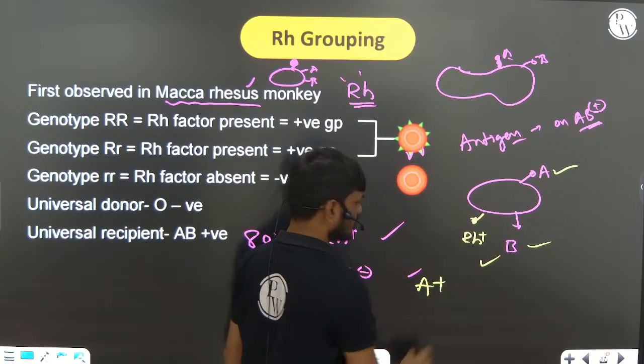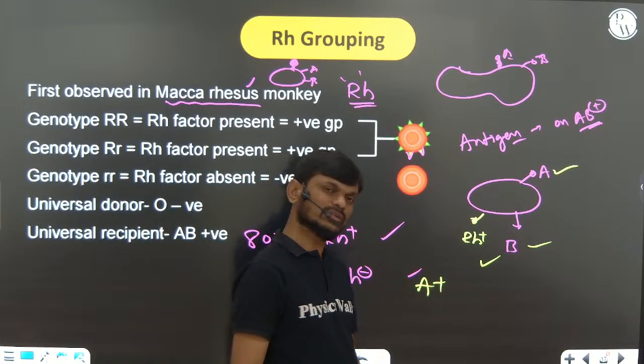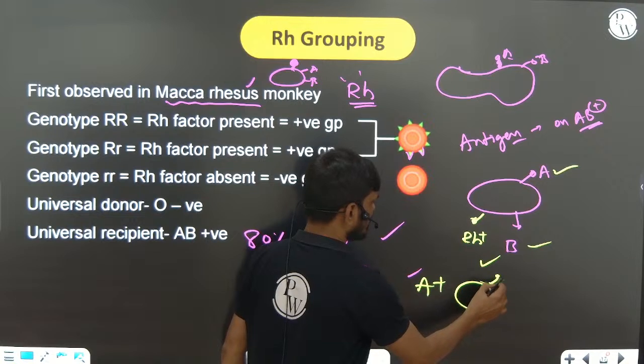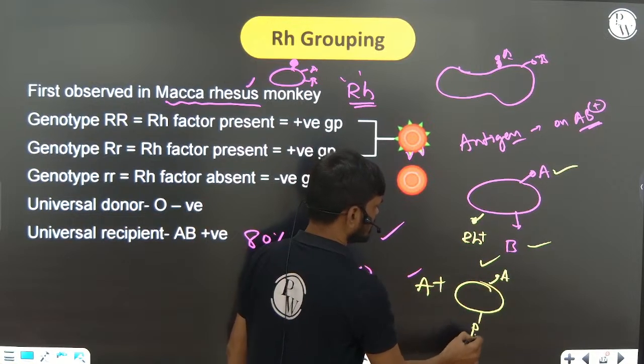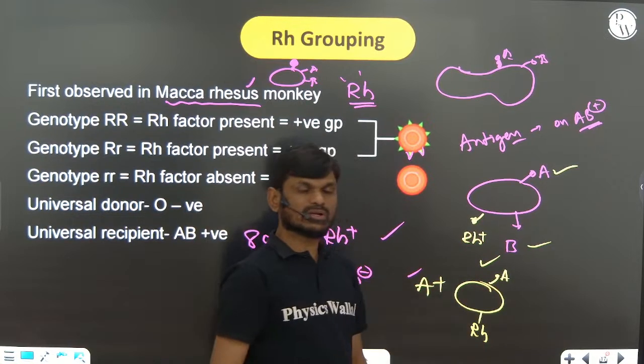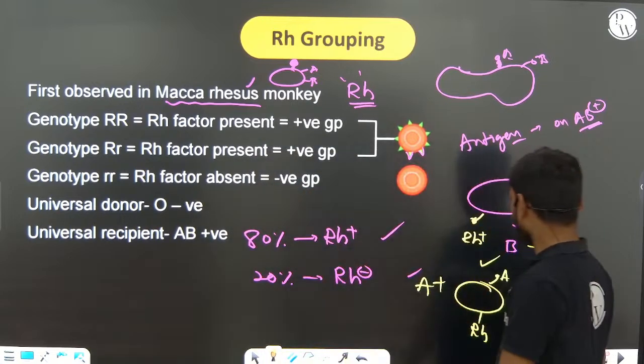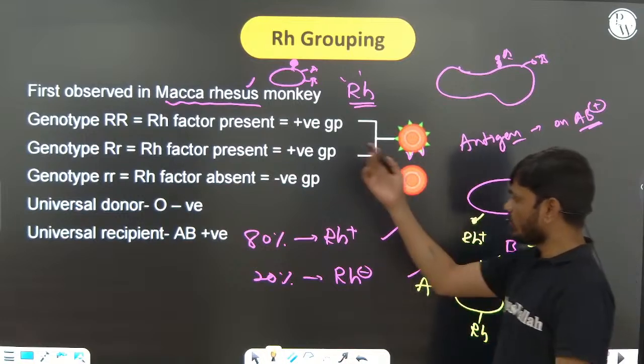A positive person, how many antigens are present? Antigen A and the RH antigen, so 2. An A negative person contains only 1 antigen, antigen A. O blood group person, how many?